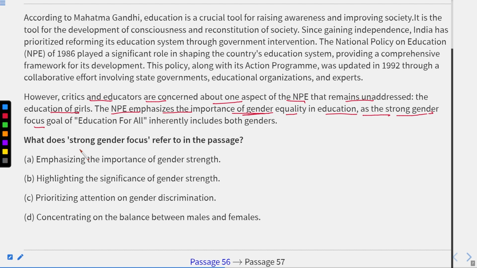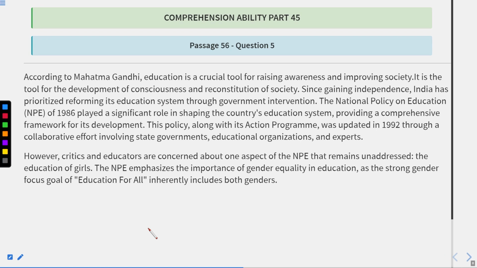Okay, so strong gender focus referred to here is actually prioritizing attention on gender discrimination. It means they don't want there to be gender discrimination. It means inequality. They have to focus on the gender equality, not the gender discrimination. Therefore, answer will be C according to the second paragraph of the passage. Okay. Now let us move to the next question.